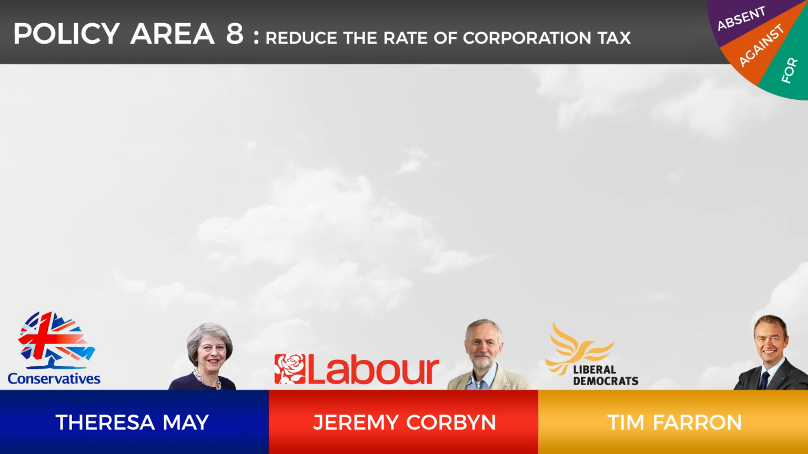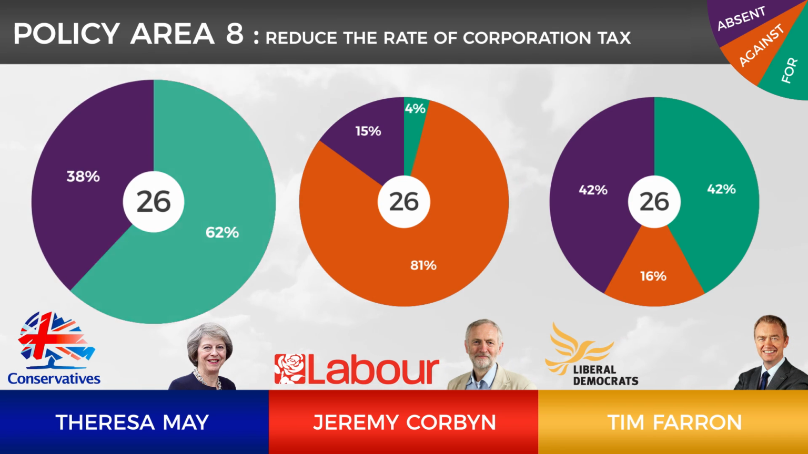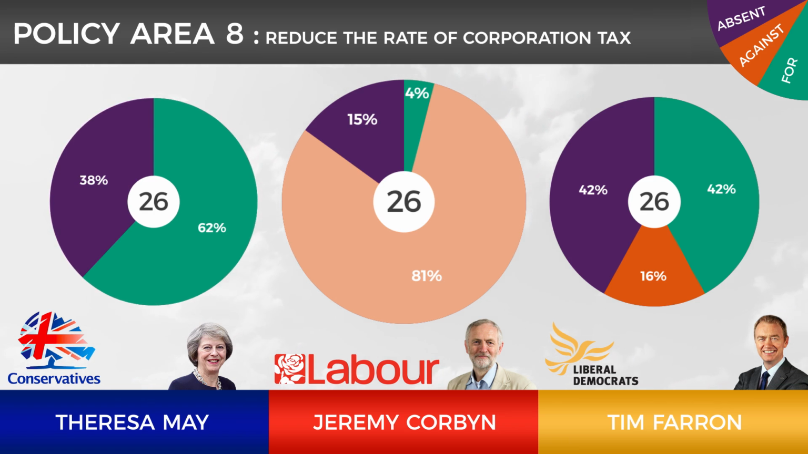The eighth policy area is about reducing the rate of corporation tax. Each politician has had the chance to vote in this area 26 times. Again, Theresa May has consistently voted for reducing the amount of corporation tax levied against companies' profits. Jeremy Corbyn takes the opposite view and 81% of the time has voted against reducing the rate of corporation tax.